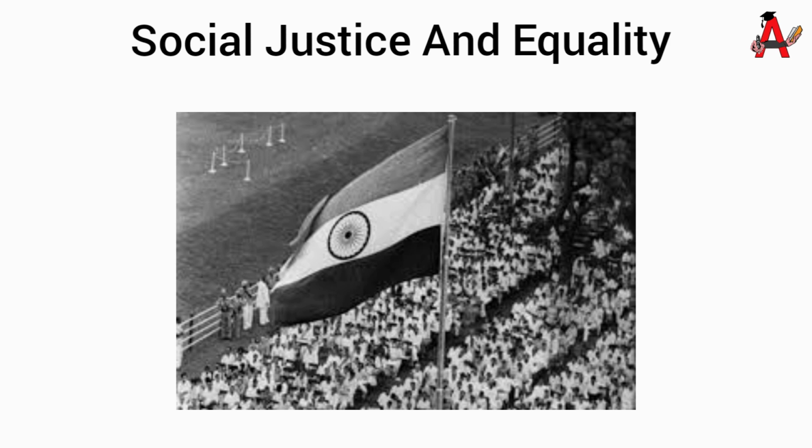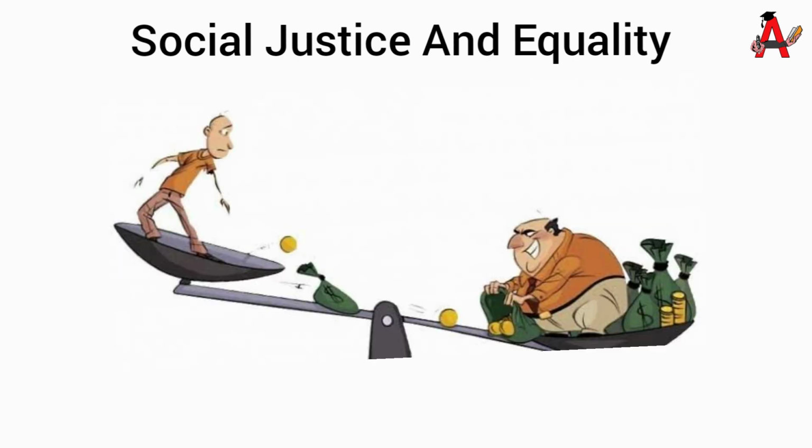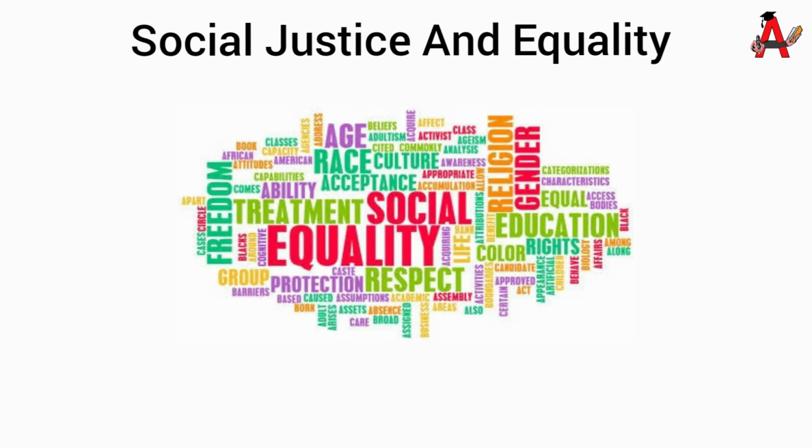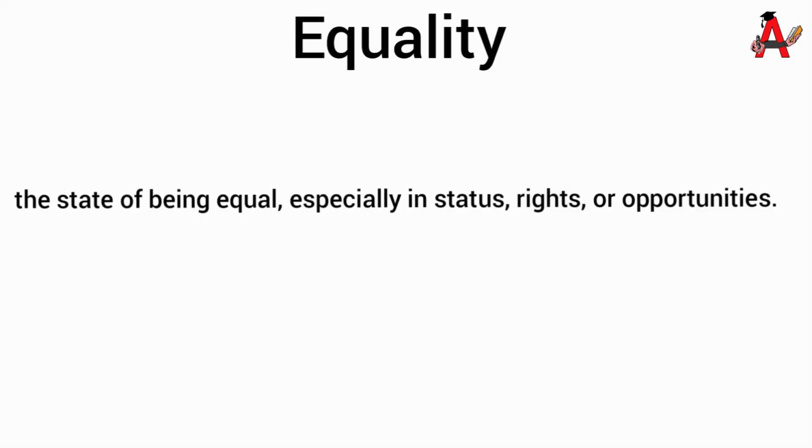At the time of independence, there was a stratification where the rich were rich and the poor were very poor. The idea was that this gap between rich and poor has to come down. Therefore, people who were not so rich had to be provided education and other employment opportunities so that they can come to a higher level.